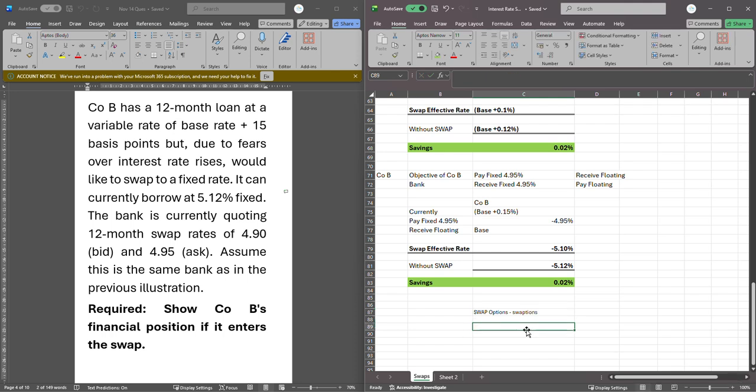So which means you have the right, you have that flexibility to decide whether you want to use your swap or not. And please note that you will still pay your premium when you are buying options. When you have a swap option, you buy it, you pay premium on it. Yeah, and then you exercise if you think it's good for you, in the money, or you abandon it otherwise. So that's it for interest rate risk management. We'll move on to other parts of the syllabus in the next videos.